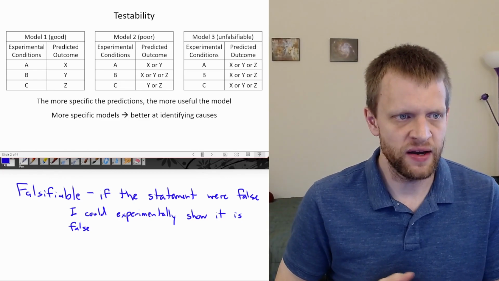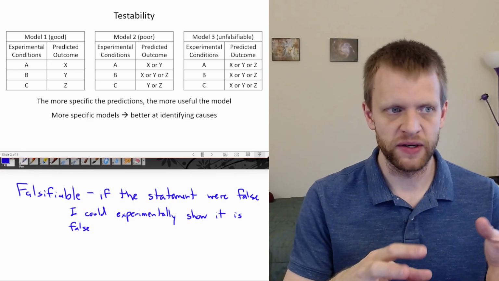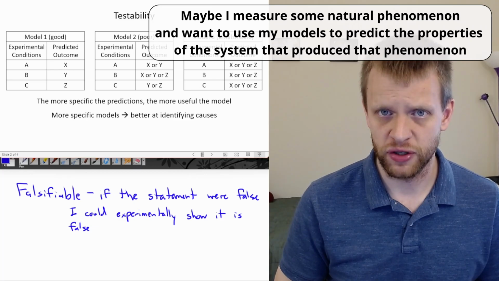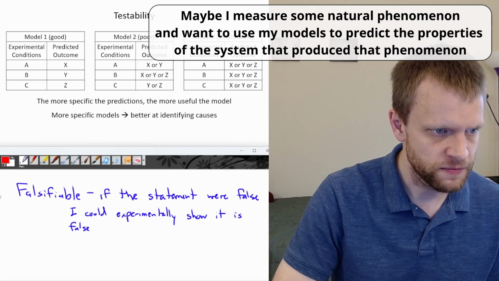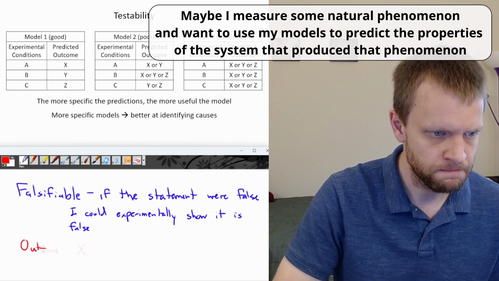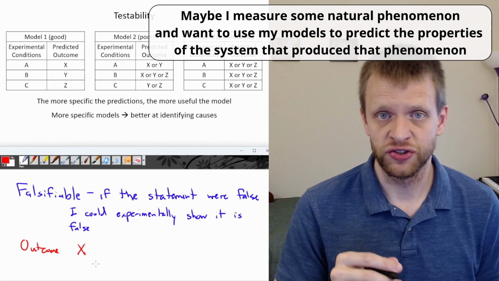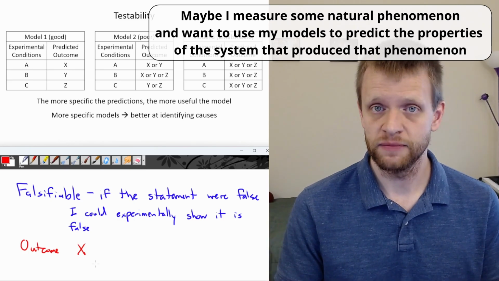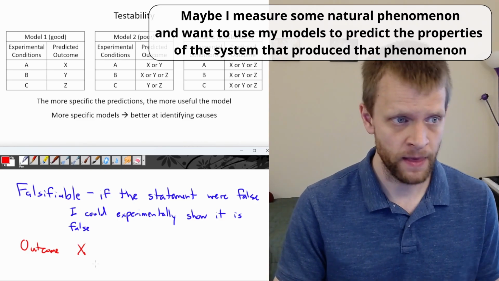So let's say I'm looking at these models, and let's say I have some experiment. I'm not sure what the original experimental conditions are, but let's say we get outcome X, and I want to know what were the experimental conditions that led to this particular outcome. What was the cause of X?